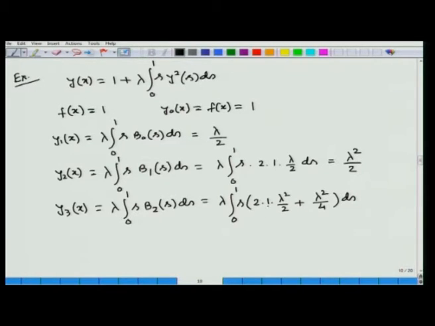That means 2 into 1 into lambda²/2 plus (lambda/2) whole squared. After evaluating the integral and a little bit of simplification, we find this is equal to 5 lambda³ divided by 8. So, therefore, adding these quantities 1, lambda/2, lambda²/2 and 5 lambda³/8, we find the solution to the given problem is 1 plus lambda/2 plus lambda²/2 plus 5 lambda³/8 plus dot dot up to infinity.